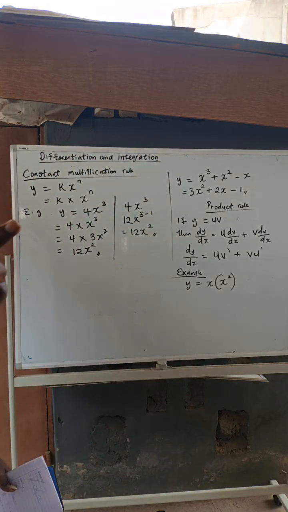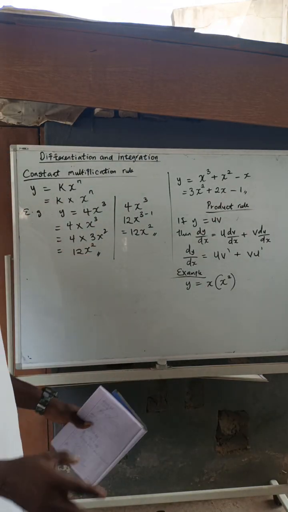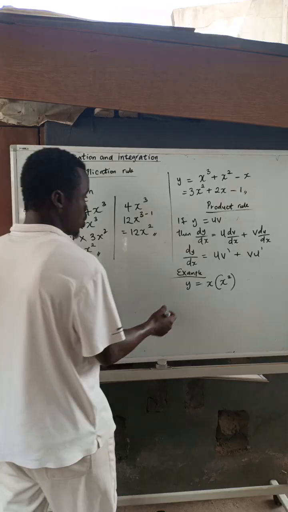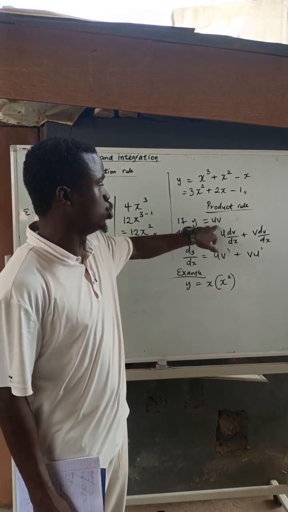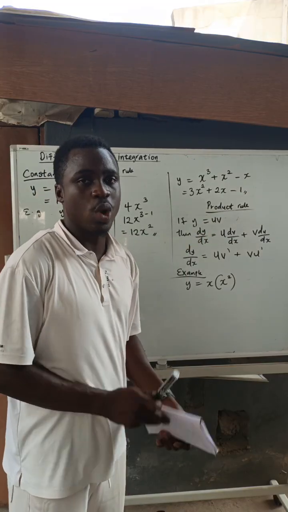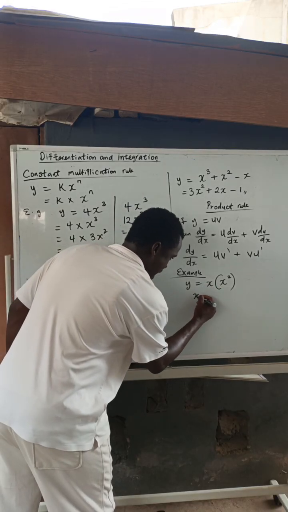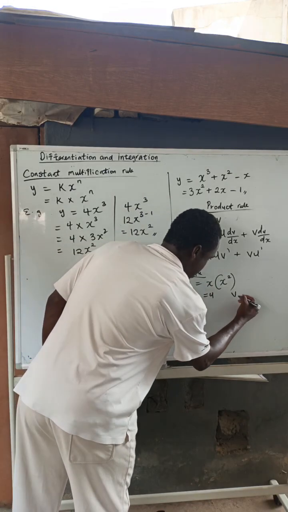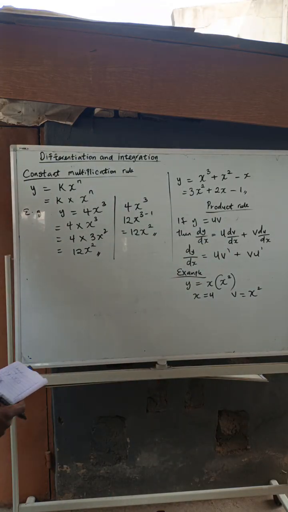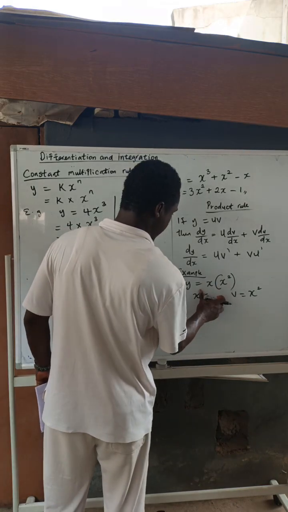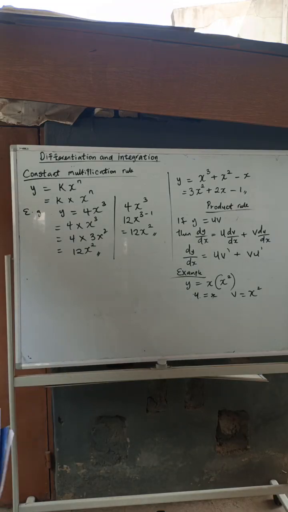Now, we have two things here. We have x and we have x raised to power 2. Now, they are different. One is outside, one is inside. I'm going to take the one that is outside. Now, go back to the rule. The rule states that if y is equal to uv, we're going to represent them with u and v. So my u is x and my v is x raised to power 2.